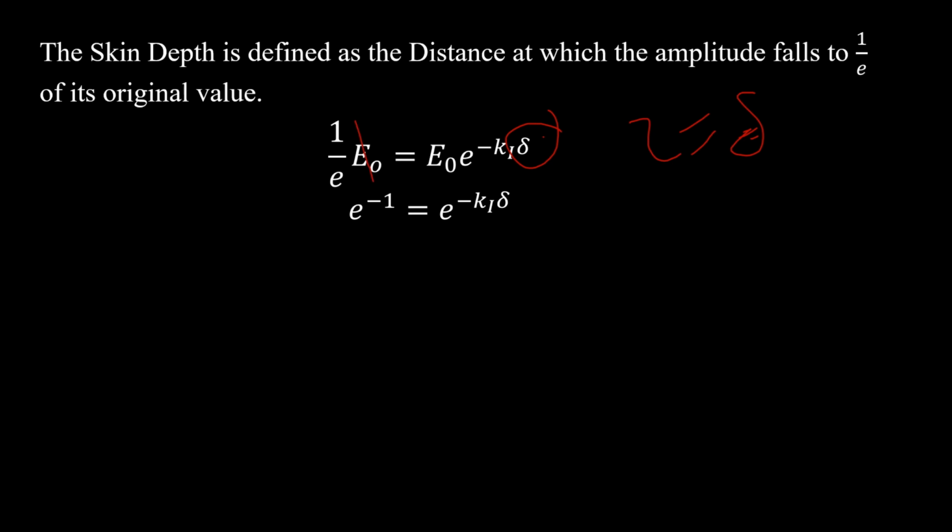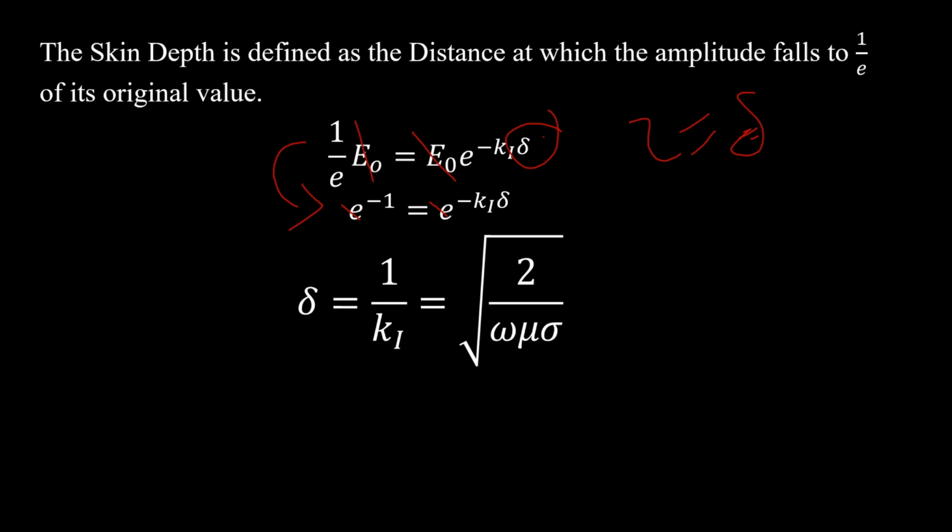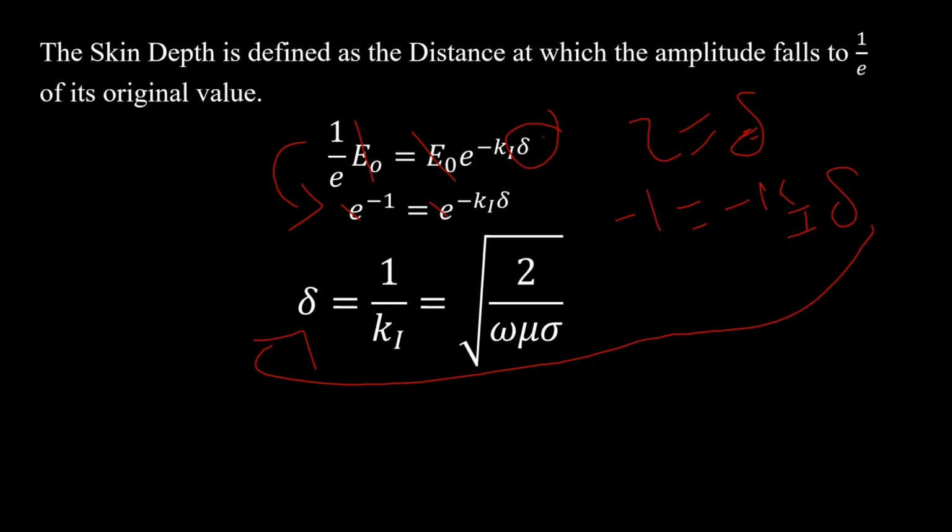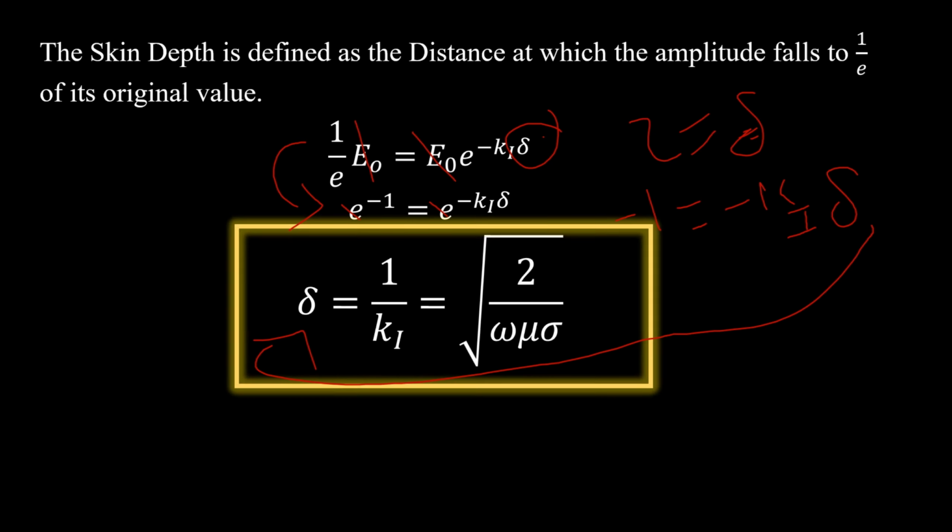So this can cancel from here, this can be written as e to the power of negative 1. So if we cancel e out from here again, we're going to have this expression, because we have negative 1 is equal to negative ki times this, of which this is equal to this. So our delta is equal to 1 over Ki. So this is the expression for the skin depth of the material.